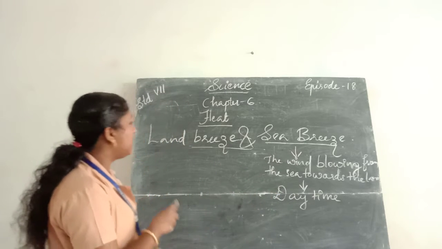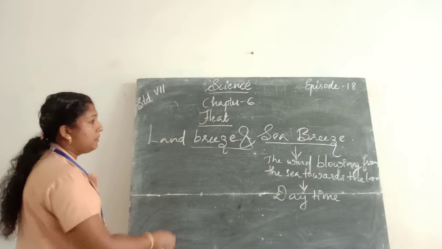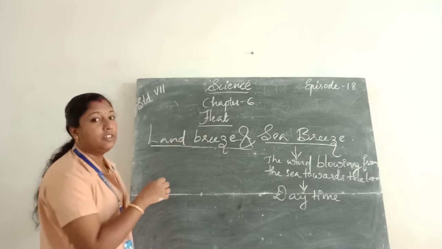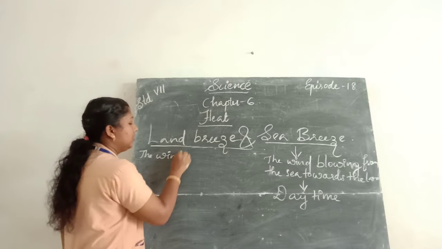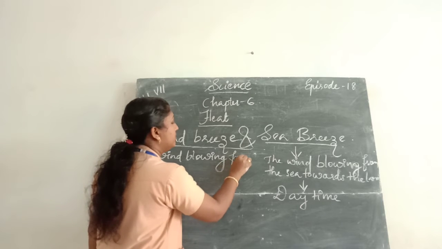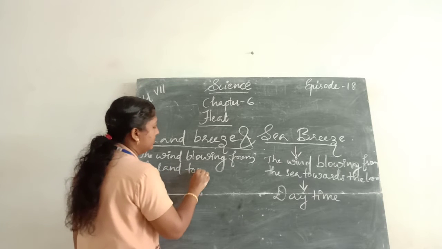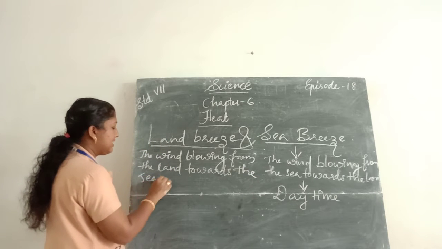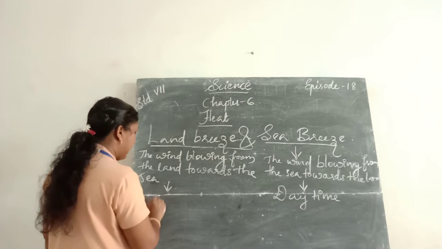Then next we learn about the land breeze. What do you mean by land breeze? Land breeze means the wind blowing from the land towards the sea is called a land breeze. The land breeze takes place during night time.